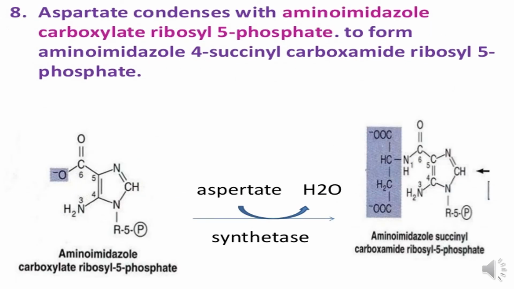Then aspartate donates its amino group. Aspartate condenses with aminoimidazole carboxylate ribosyl 5-phosphate to form aminoimidazole 4-succinyl carboxamide ribosyl 5-phosphate.